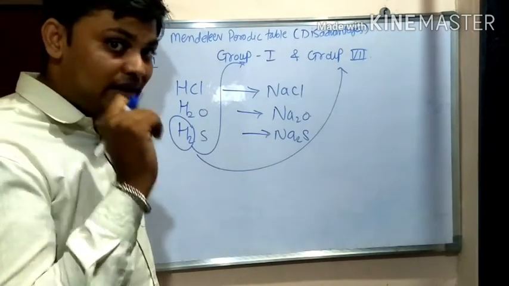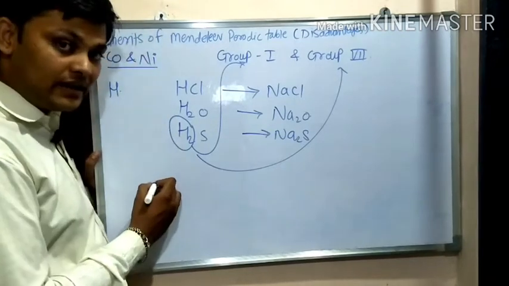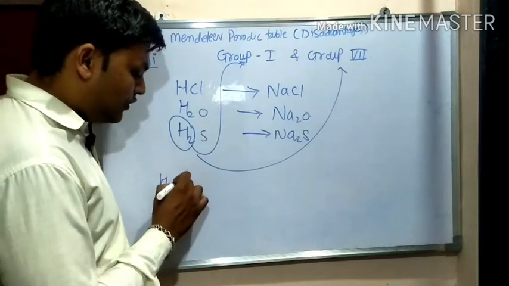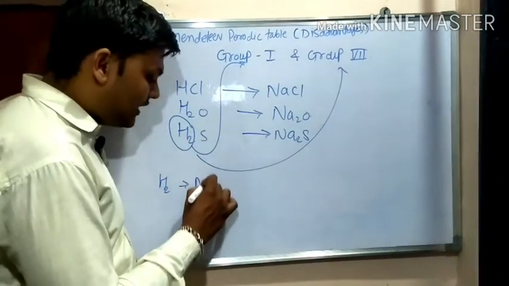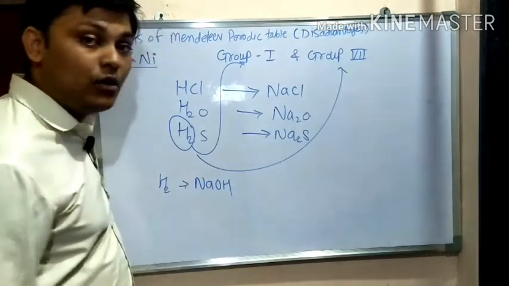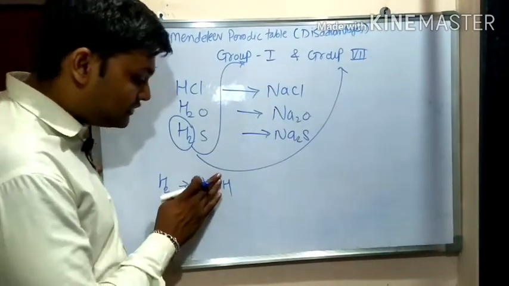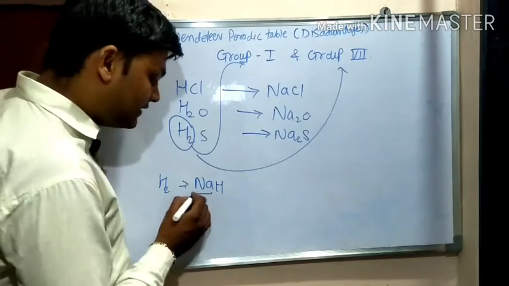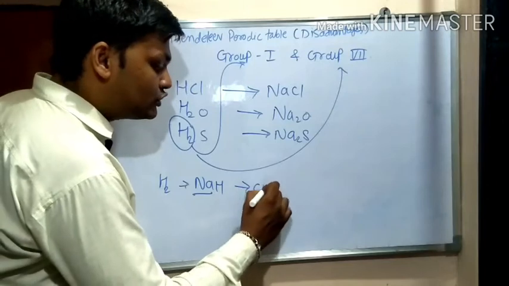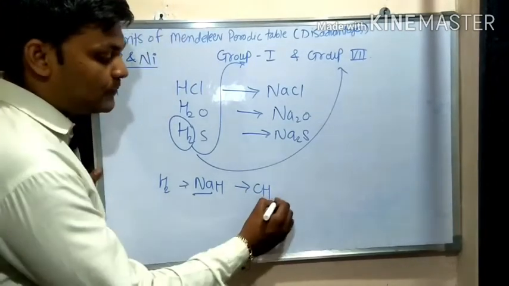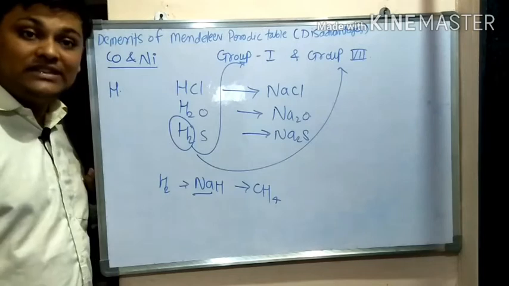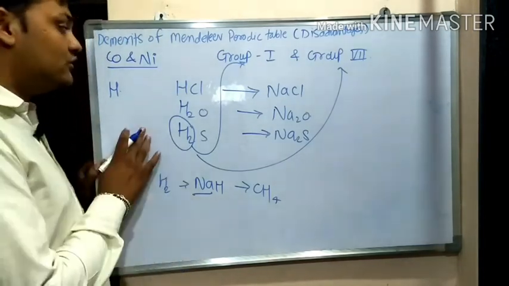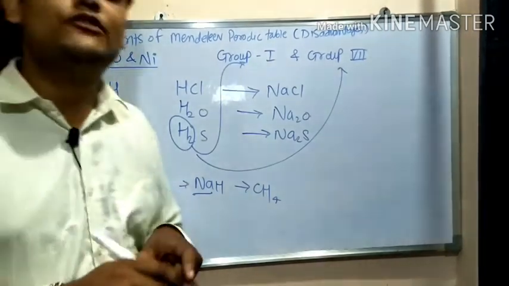We can take other examples also with the chlorine and alkali metals. If we take H2O, which corresponds to NaOH, and if oxygen is not added, we get NaH. When carbon is introduced we get CH4, which is nothing but methane. So these are the demerits of Mendeleev's periodic table, and the position of hydrogen is the most important demerit.